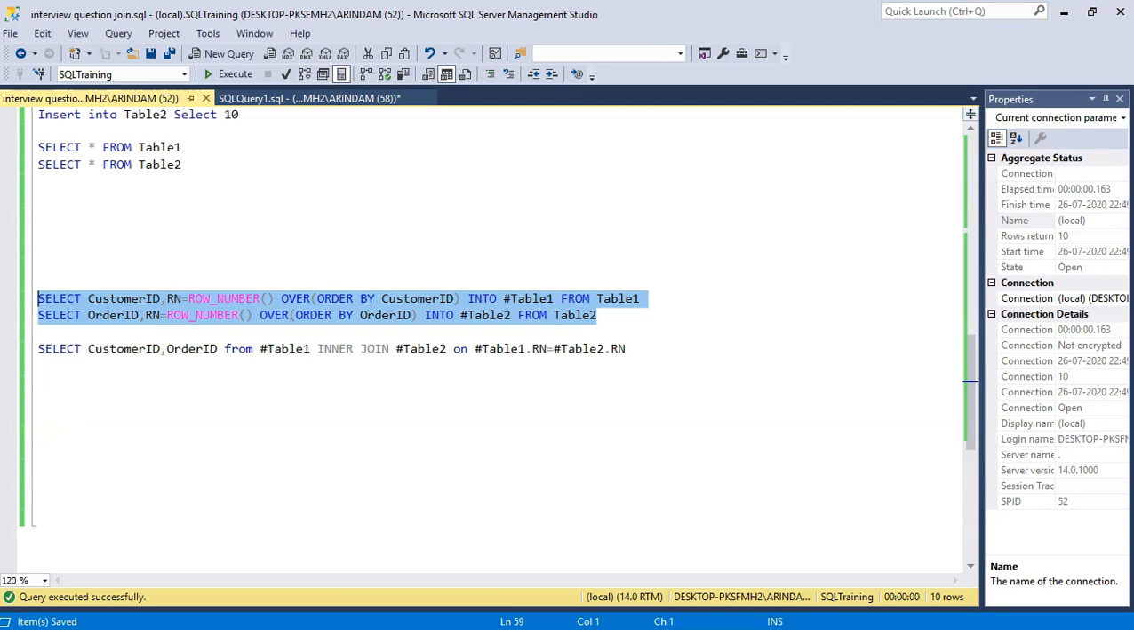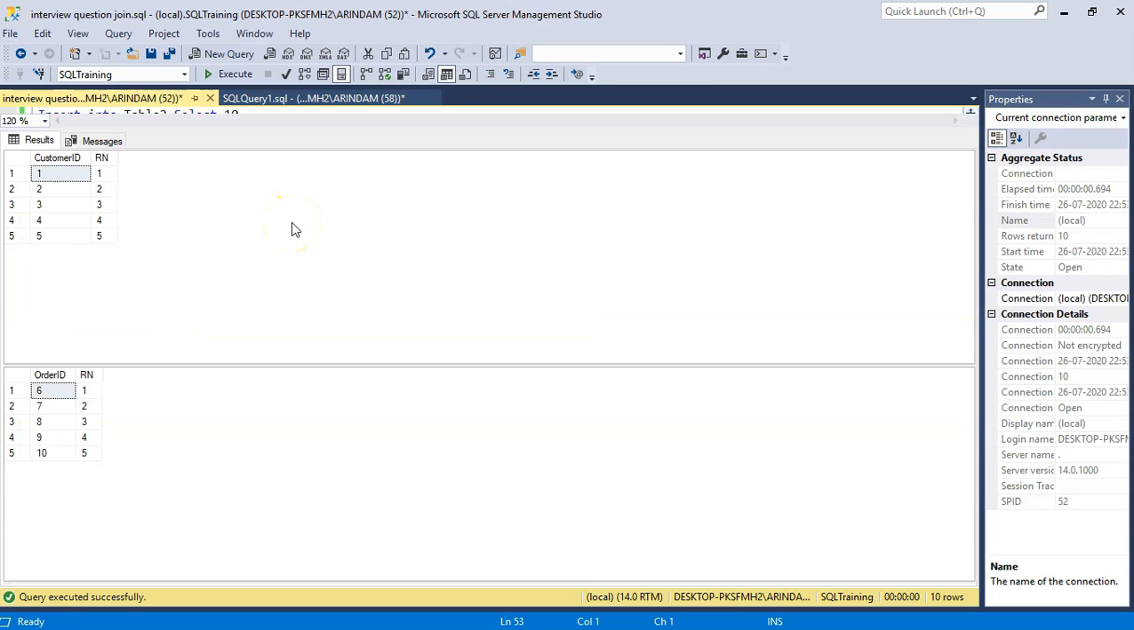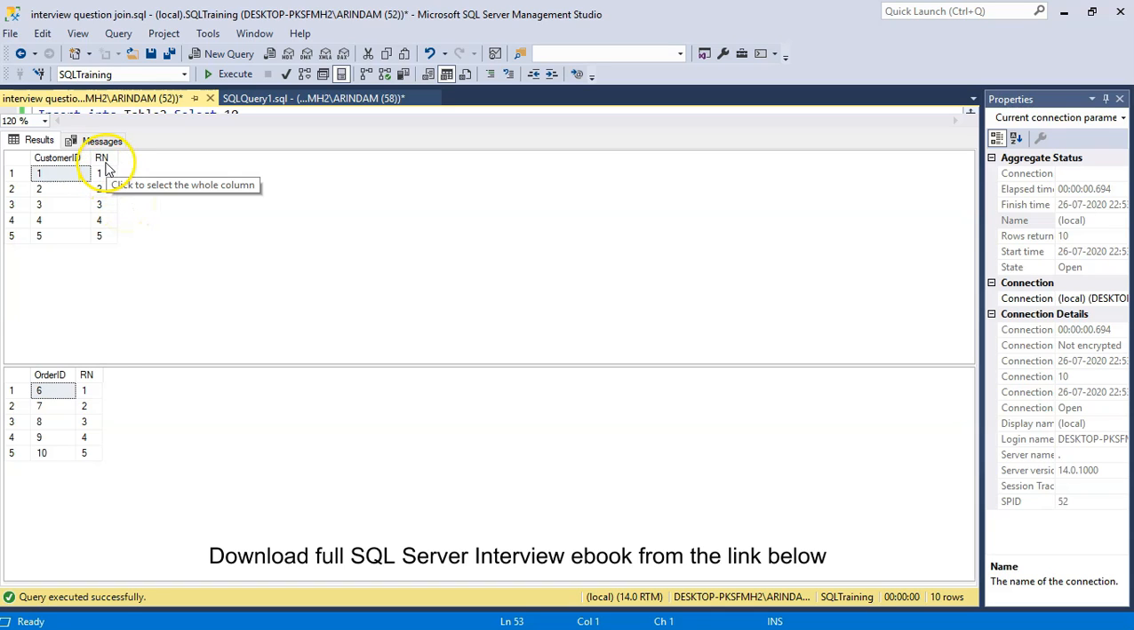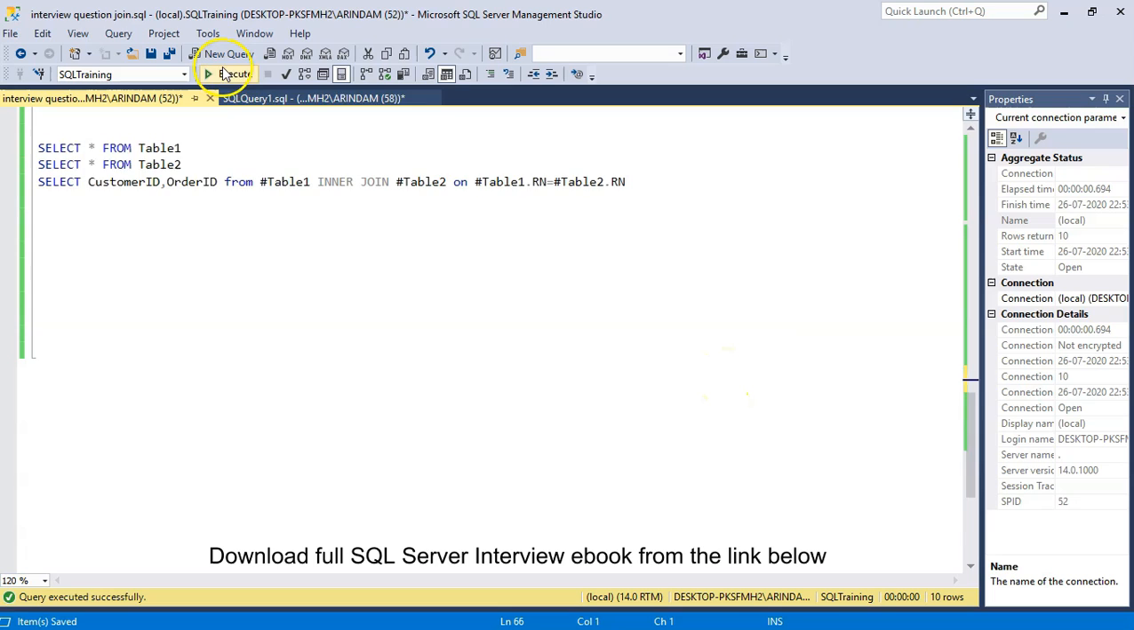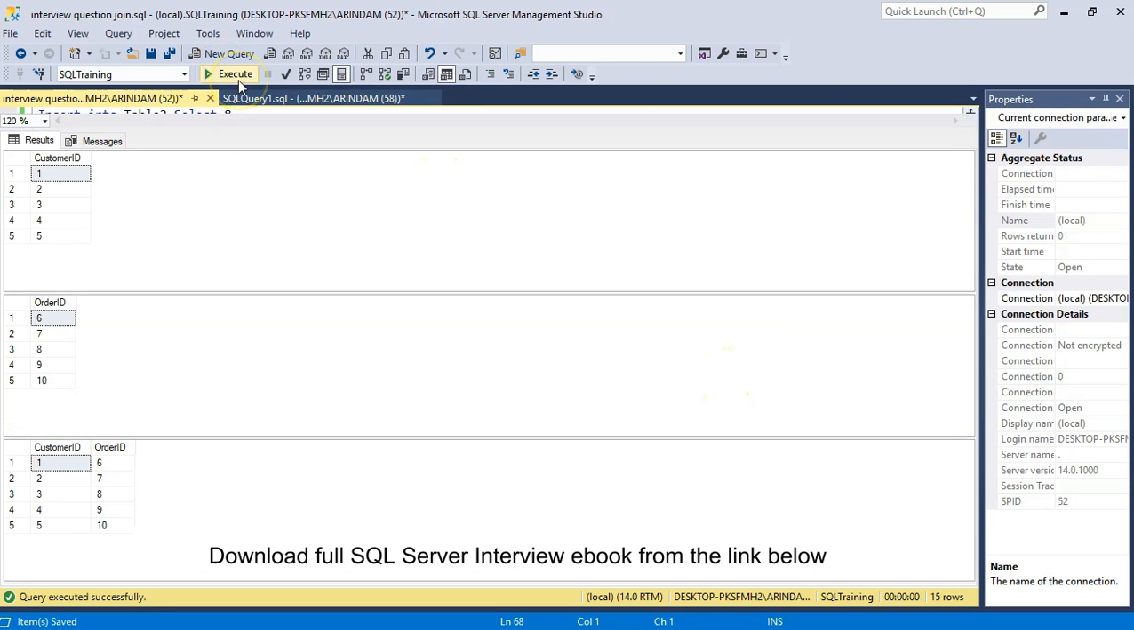Here I am using row number function to generate row number along with the column and inserting the data into a temporary table. After inserting into the temporary table, the data looks like this. Along with the customer ID column, there is row number value in another column, and same for table 2 also. Now let's join both the table with RN column. I am joining here both the table with RN column. Let's execute the statement. Now both the columns, customer ID and order ID, coming together.